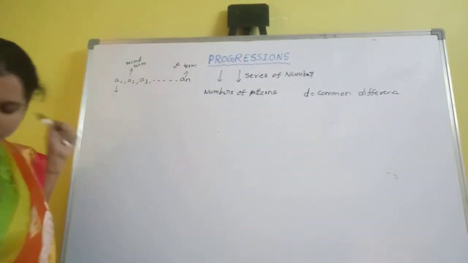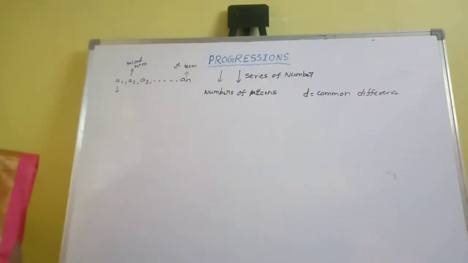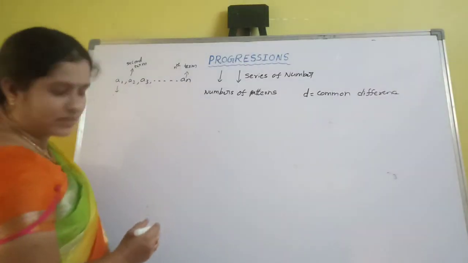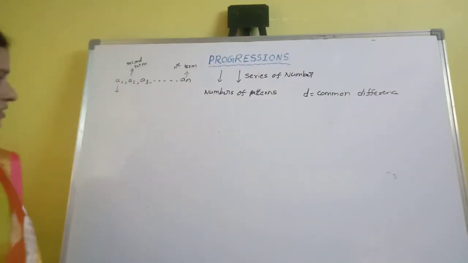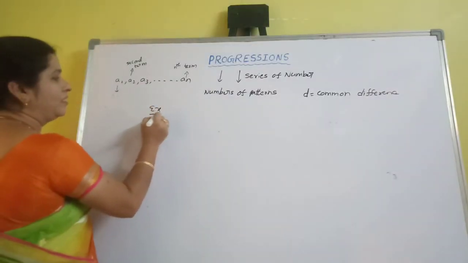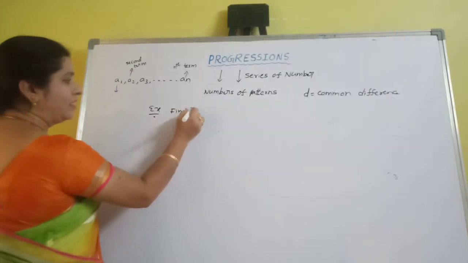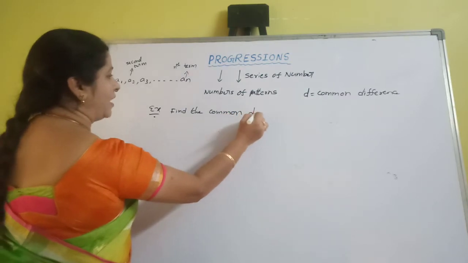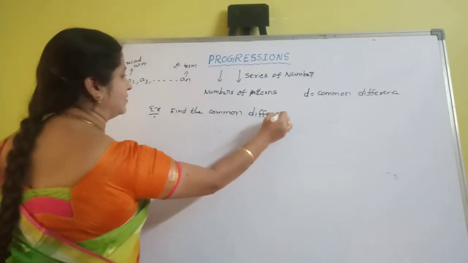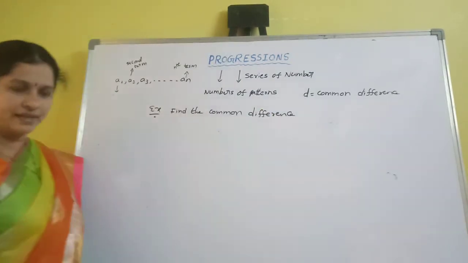So what are the examples? Find the common difference of the series.